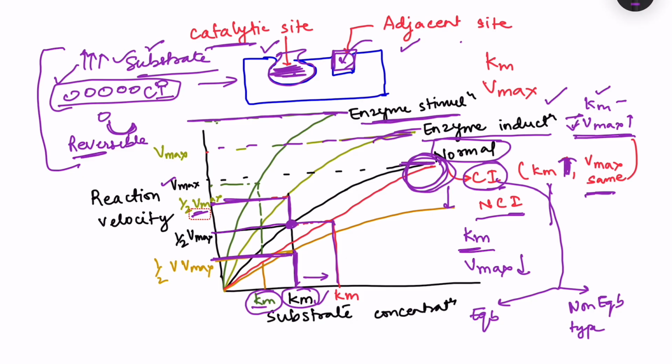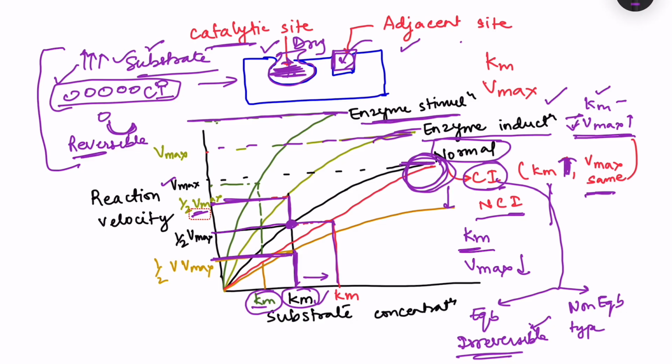On the other hand, in the non-equilibrium type, there is a very strong bond between the drug and the catalytic site, and that is irreversible binding. Okay, irreversible binding of the drug to the catalytic site. So that means even if the substrate concentration is changed, it is not able to bind to that catalytic site.